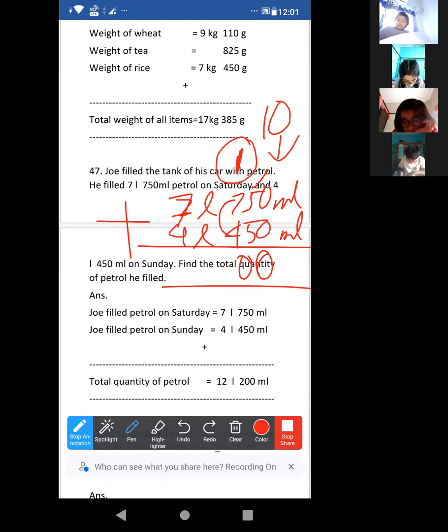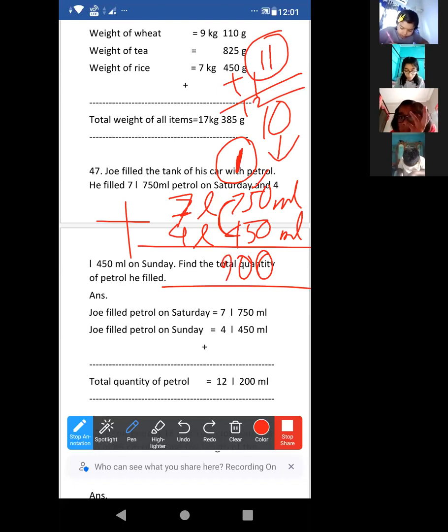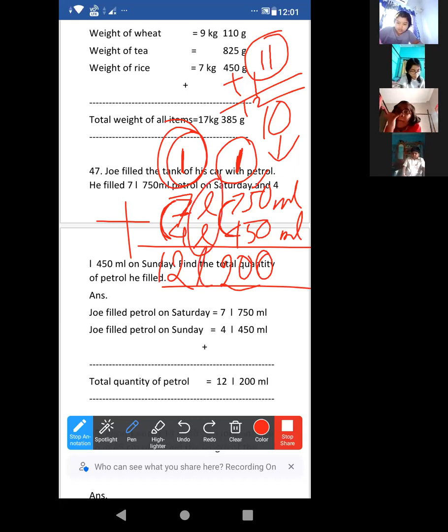Now 7 plus 4 is 11, plus this 1, that means 12. We put this 2 here and 1 is carried. Clear to all of you? 7 plus 4 again 11, plus this 1, it is 12. Now how to put the unit? In place of liter, you will put liter. Here it is milliliter, you will put milliliter. Clear? I'm clearing the screen.